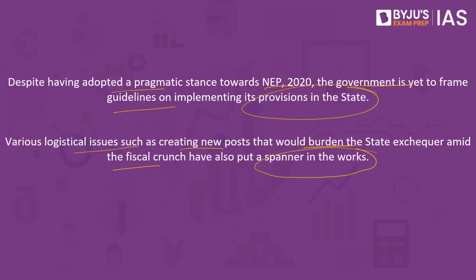So this basically means that because it will also hit the expenses of the state government, it is as of now little reluctant to come up with such a recommendation and its implementation. So going forward, what we will have is the Kerala government coming up with these initiatives, and even if they are not coming up with this initiative, they have to keep a constant check to reform the educational sector in their state. That is what this article is all about. Now let's look into the next article.